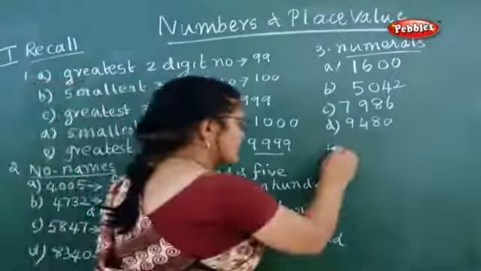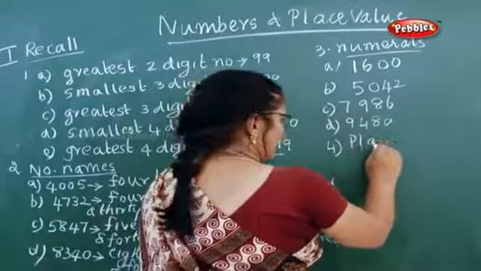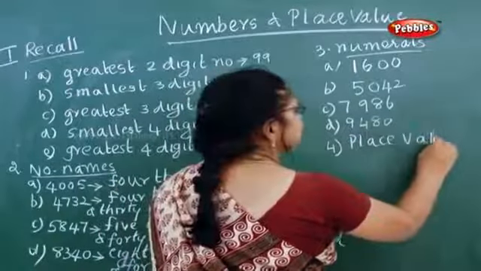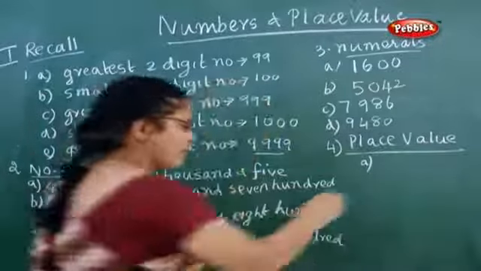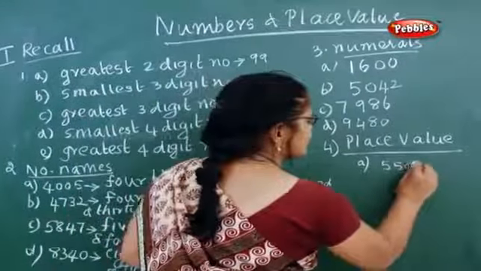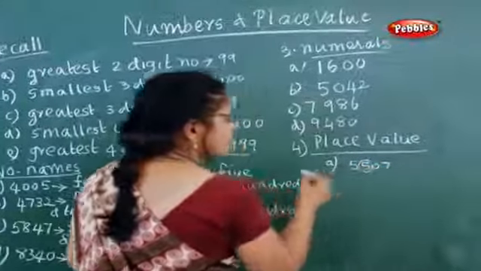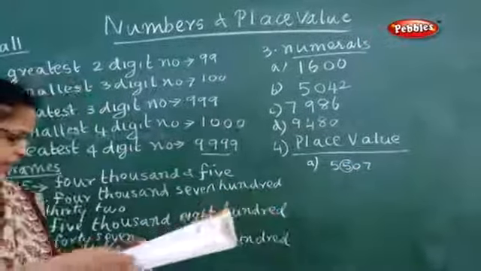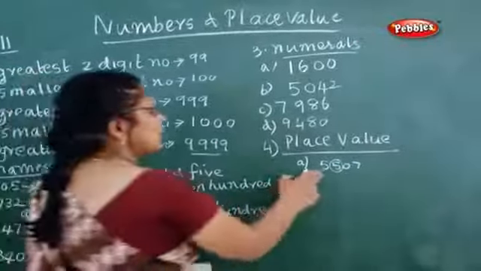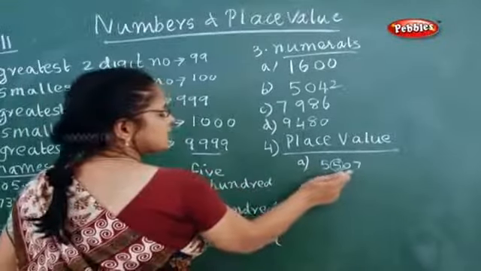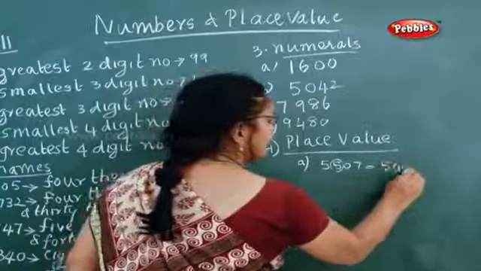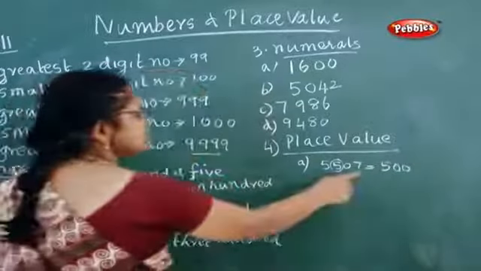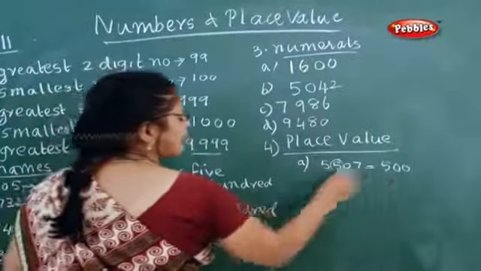Now the fourth question, place value. You have to find out the place value. Now in place value, the first one, 5507. In this, the 5 is circled or darkened. Now you have to tell the place value. How will you tell? Ones, tens, hundreds. So you have to write 500.